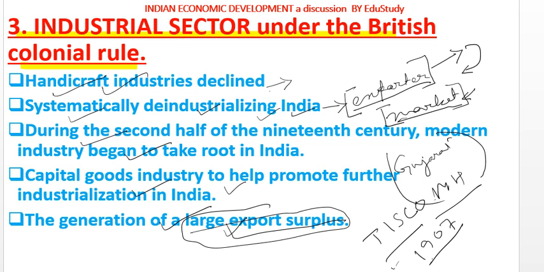So this is all about the industrial sector under the British colonial rule. I hope it's clear for you, you have understood this, and this is all about the class 11 economics book. I hope this video will be beneficial for you.